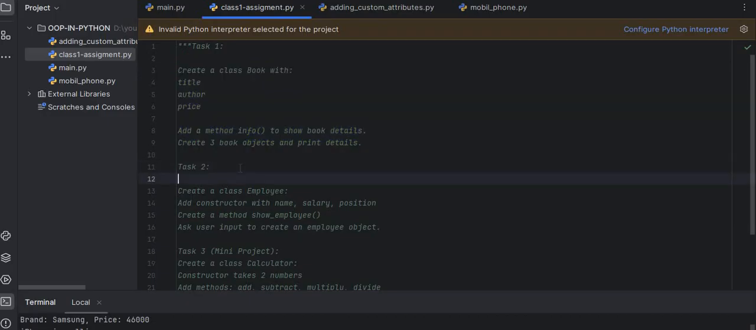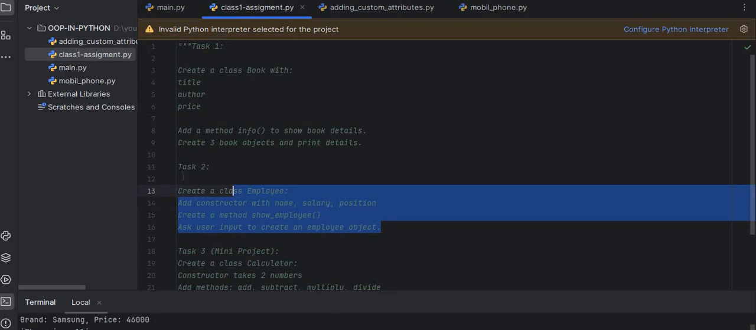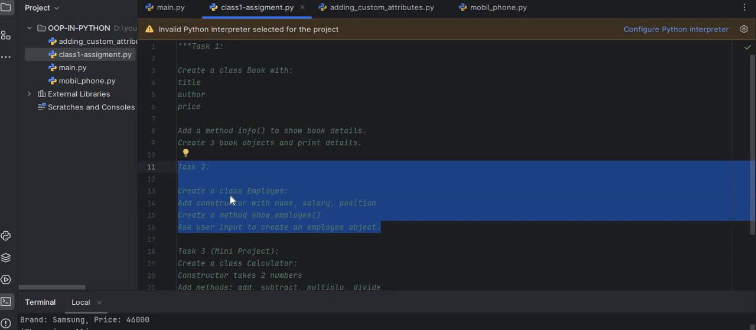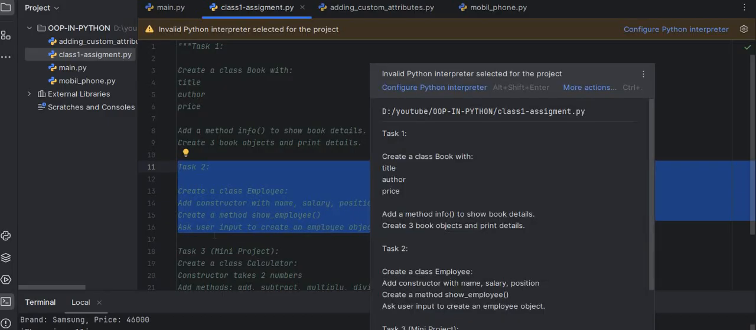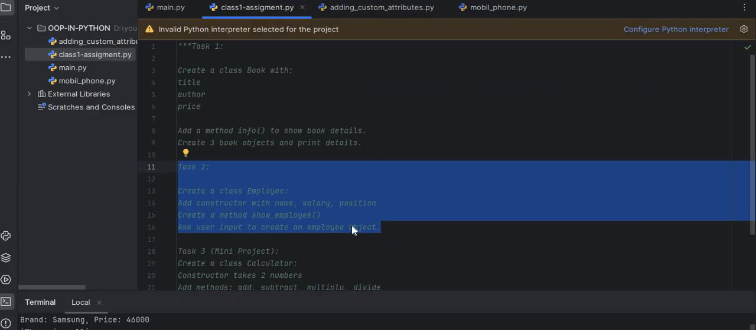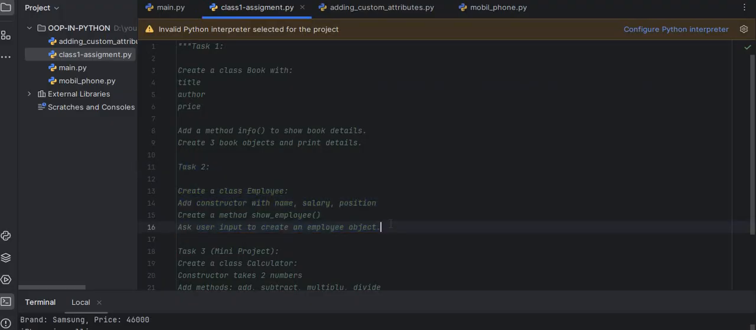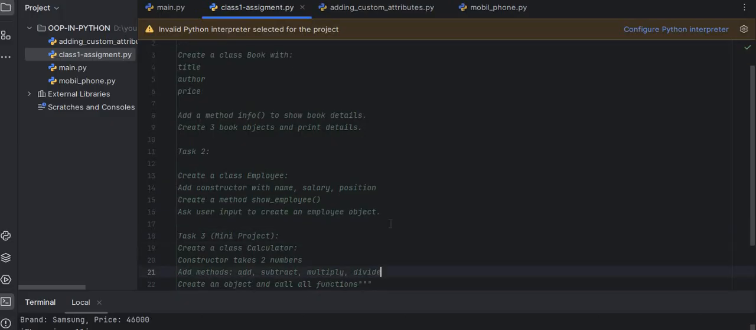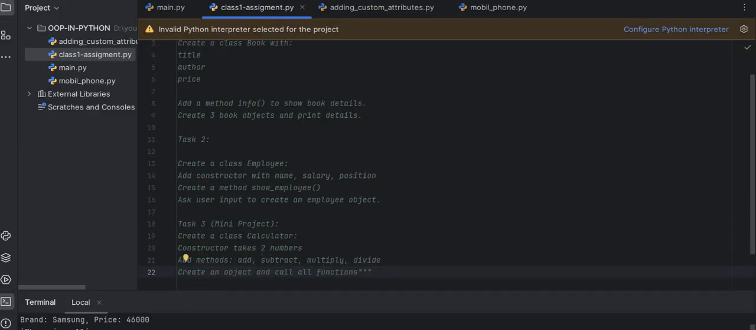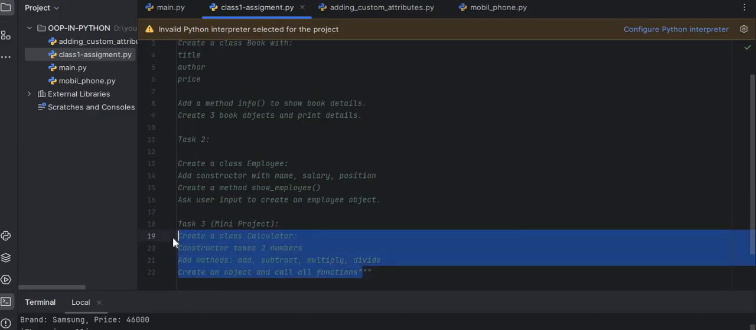In task 2, after learning today's concepts, create a class Employee, add a constructor with name, salary and position, create a method show_employee, and ask for user input to create an employee object. This is very simple and I hope you all will do this very easily.